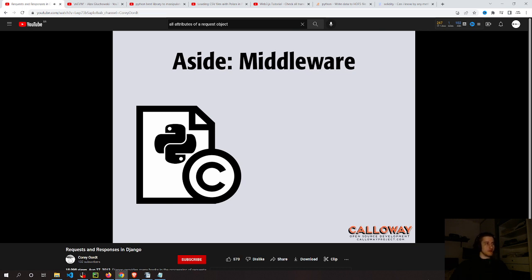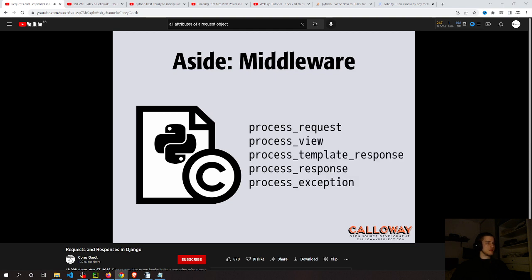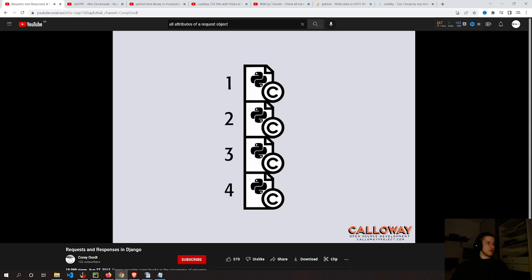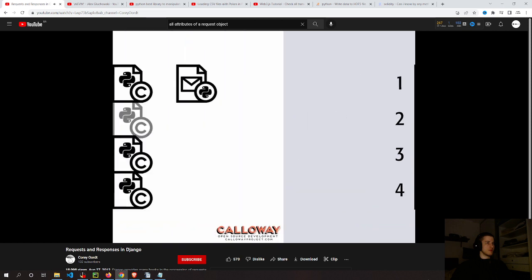Now let's do a quick aside about Django middleware. Django middleware is a class that implements one or more of the following functions: process request, process view, process template response, and process exception. The middleware classes are arranged as an ordered stack. Each of the functions is called at different times and in different orders. In the request phase, they are called in ascending order. In the response phase, they are called in descending order. Now back to the Django request phase.